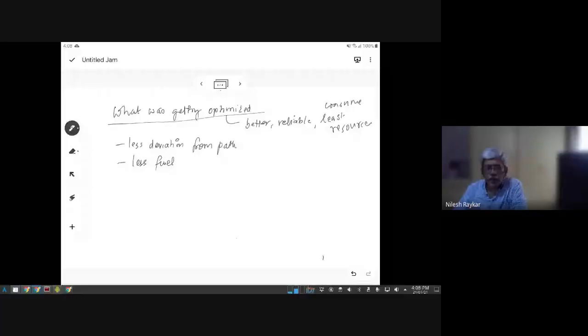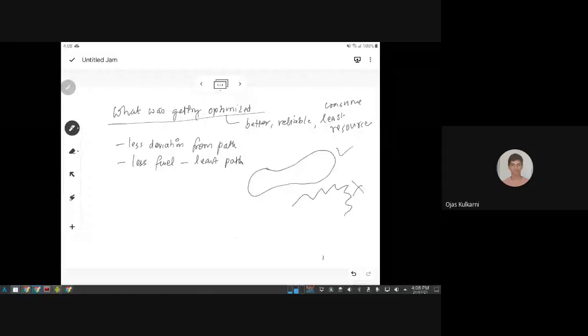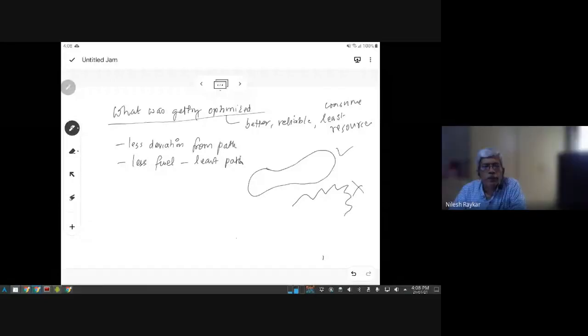Okay, but there were barriers on either side, so there was very little chance anyway for that car to deviate. But yes, that is okay, I got what you're saying. So instead of one car going smoothly and another car which goes like this, you're saying this is less optimum and this is more optimum. Maybe that's what you're saying. Less deviation. Yes, sir. Okay.